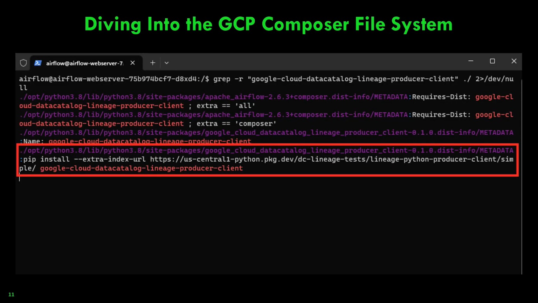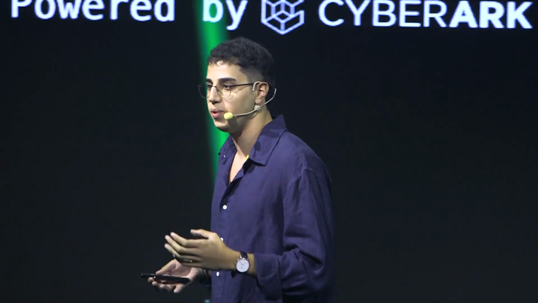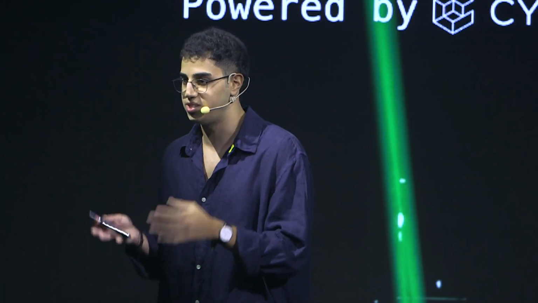The next step for me was to delve into the GCP Composer file system. Well, as an ordinary user of the service, I can do it. It is as intended in the cloud. I can run code on my own service as long as I don't access other customers' data. So I kind of abused this as-intended feature, and I ran code on my own file system in order to grab the package name that I just found missing, to try and reveal some metadata or anything that will help me discover how this specific package is being installed behind the scenes in the service. And I will read it out loud.